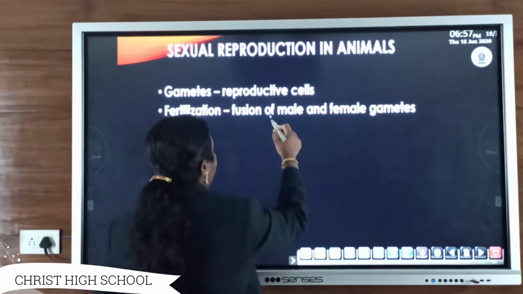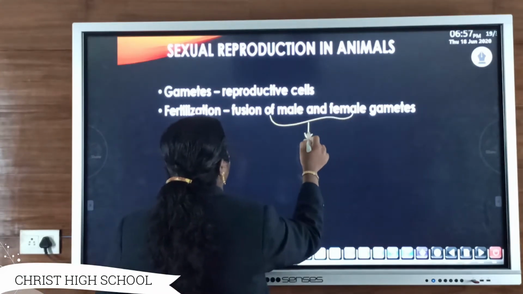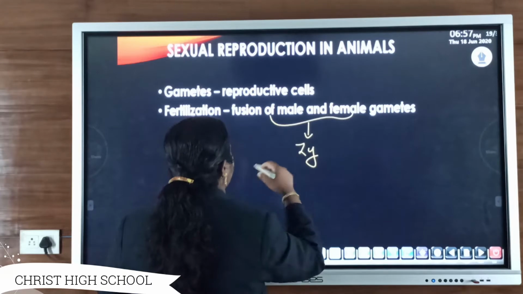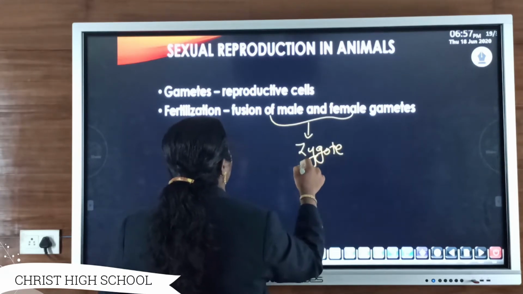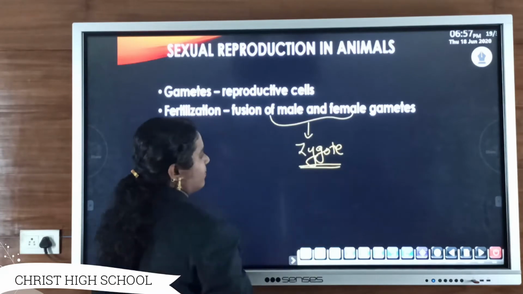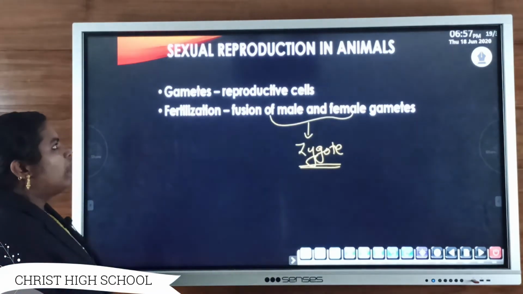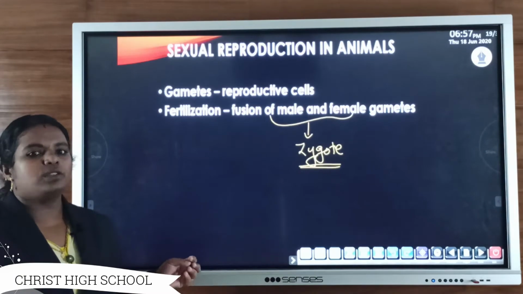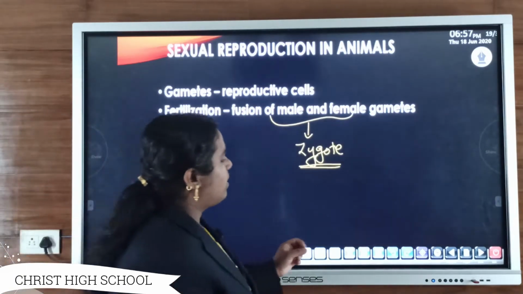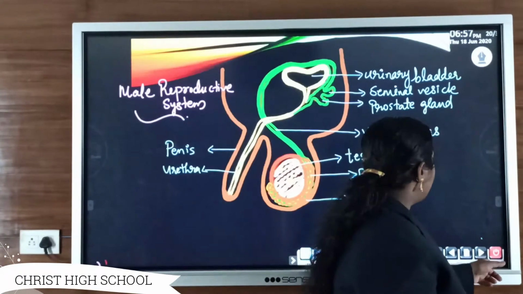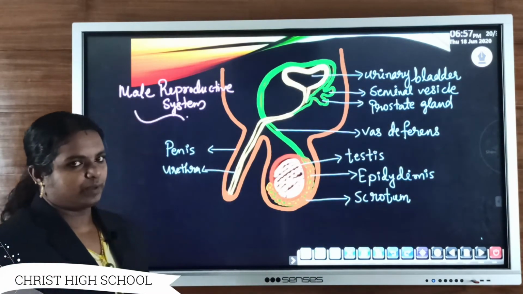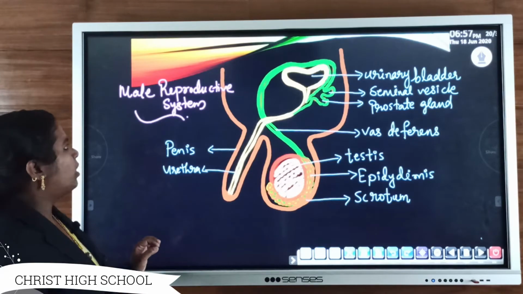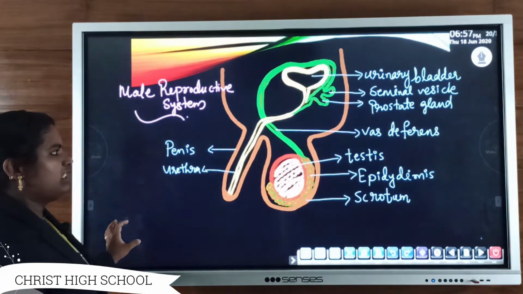The subsequent fusion of these male and female gametes results in the formation of zygote. Okay, zygote is formed. So most of the animals show sexual reproduction, so there is involvement of male as well as female gamete. So first we will discuss the male reproductive system in human beings.